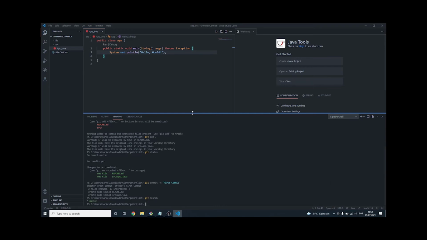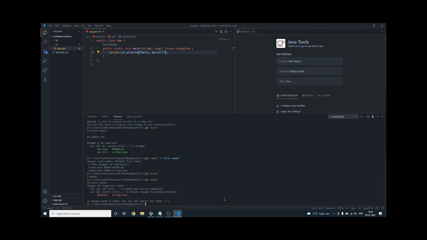So I will do another commit here. Okay, I will tell you later. Hello world is there, so I will put another exclamation sign. Fine. Now I will do another commit. Now I will just ignore the staging part and directly do the commit. So let's see, if we say git status.